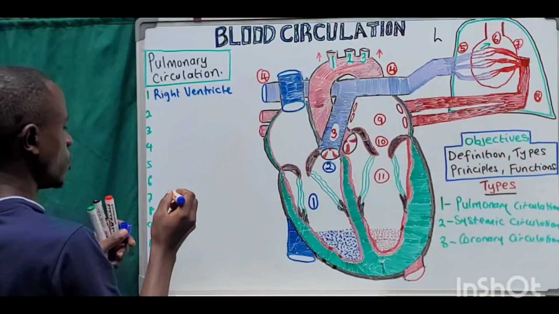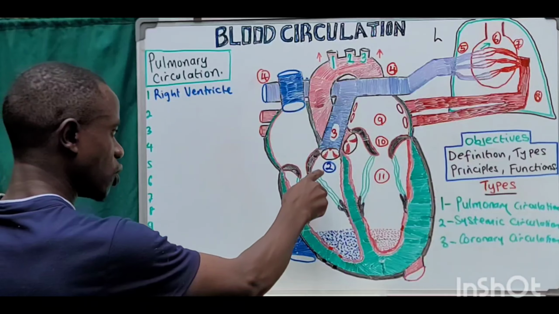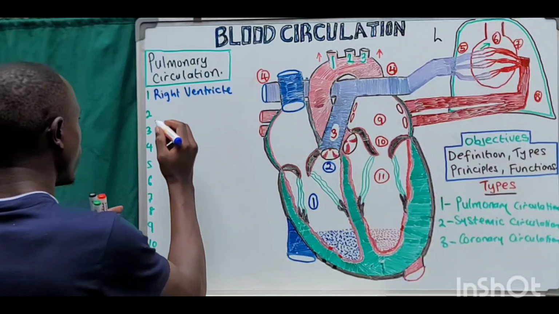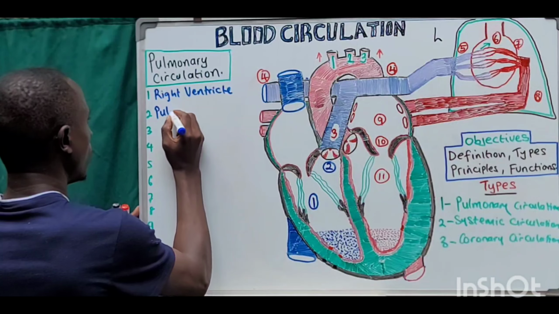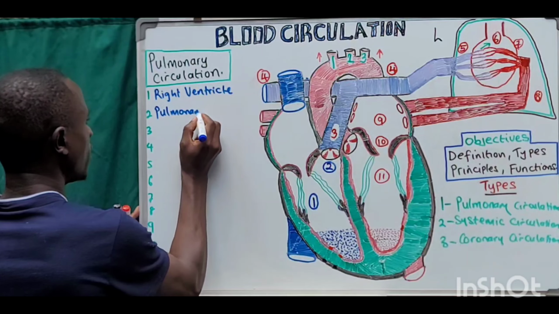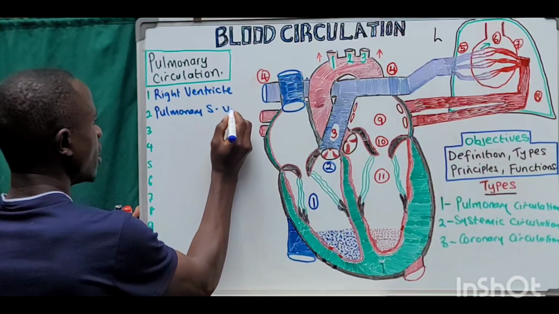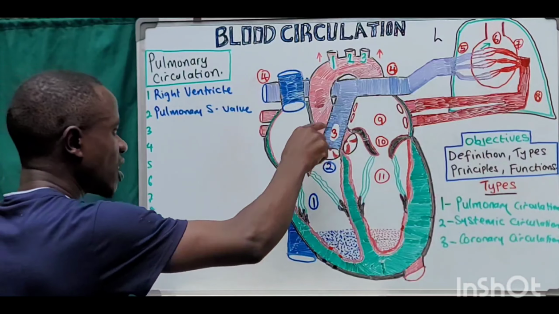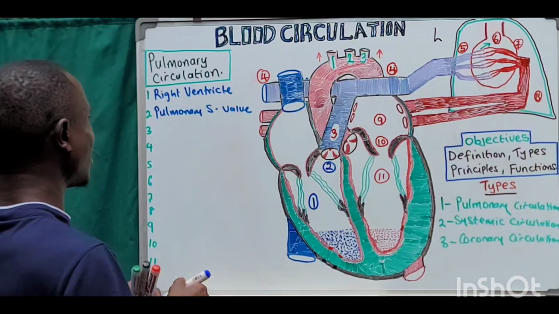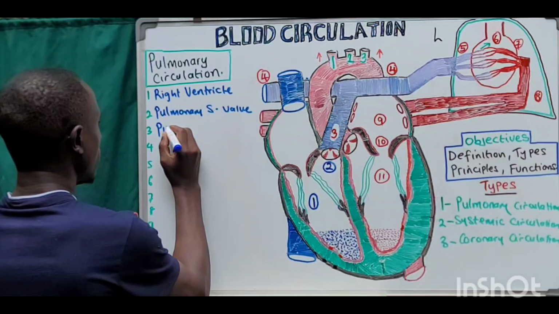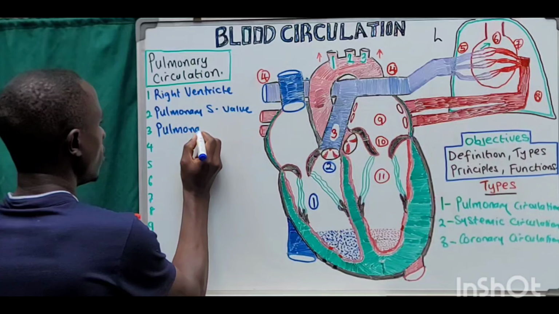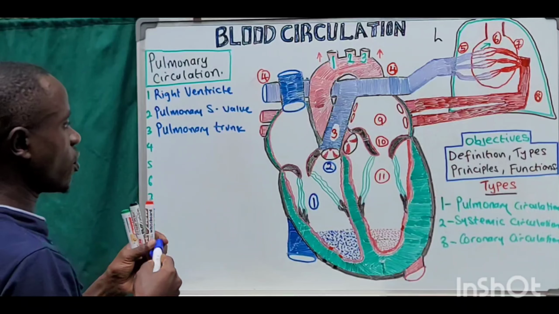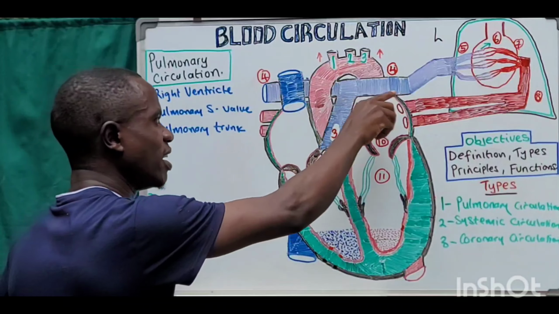When the right ventricle contracts, we push this blood to step number 2, which we are calling the pulmonary semilunar valve. Super important. And then from there, step number 3 is the pulmonary trunk. Of course, we said that the pulmonary trunk is going to divide into two.